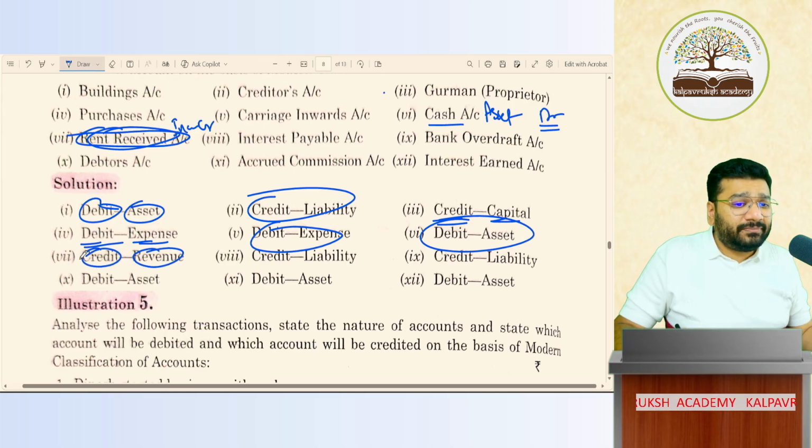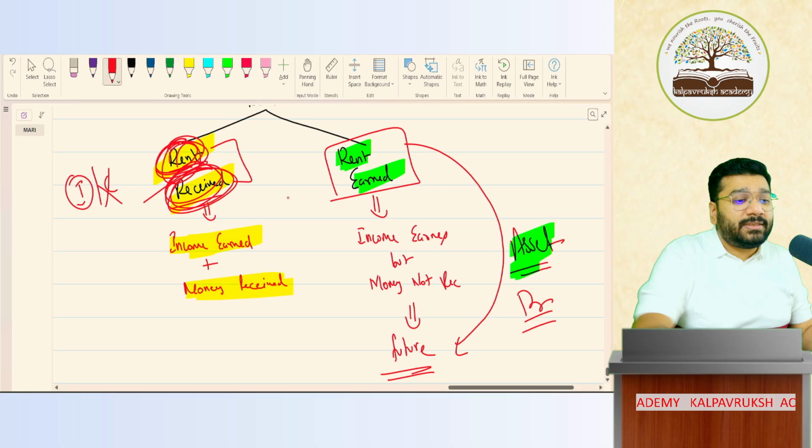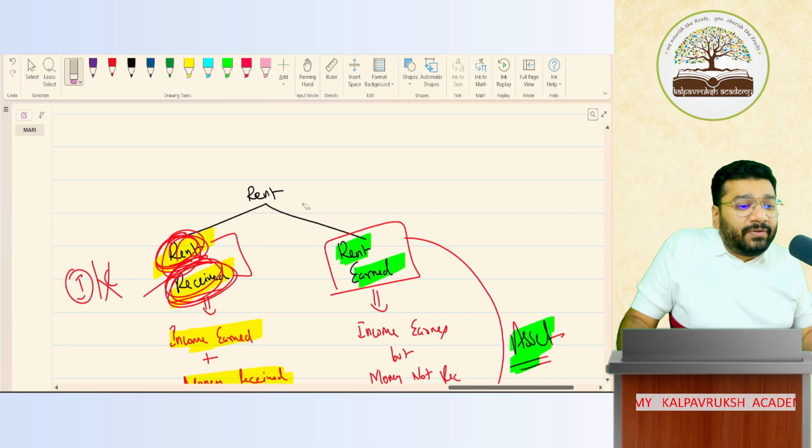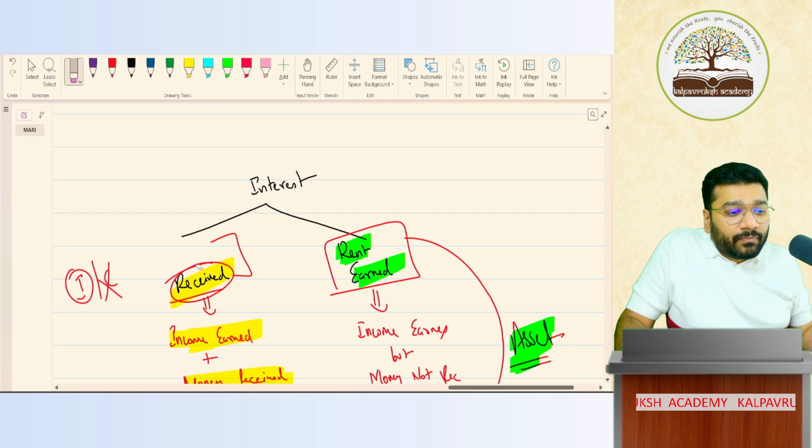Tell me, no. Similarly, I have interest earned here. Interest earned. Same concept. Instead of rent, it is interest.